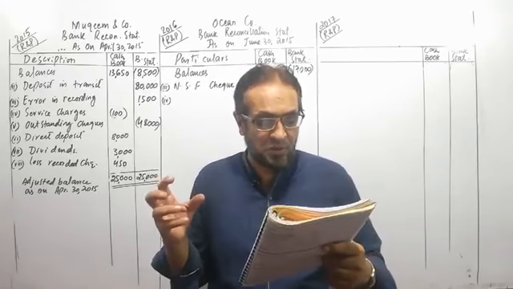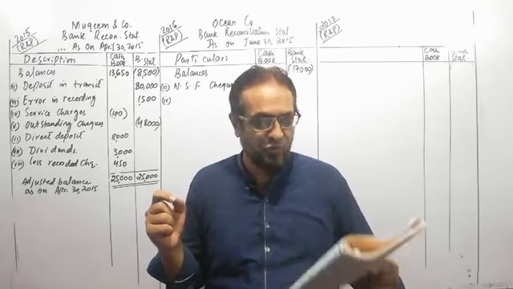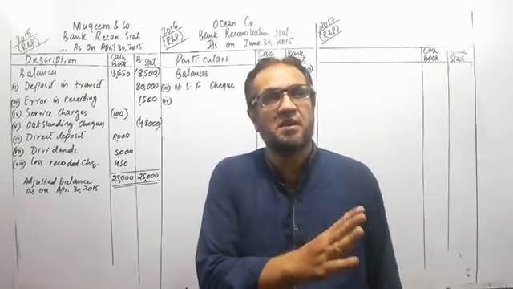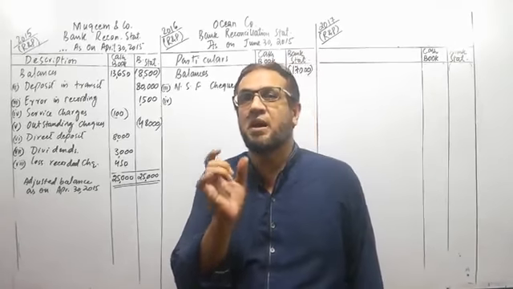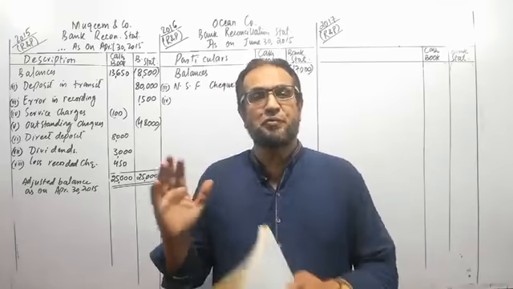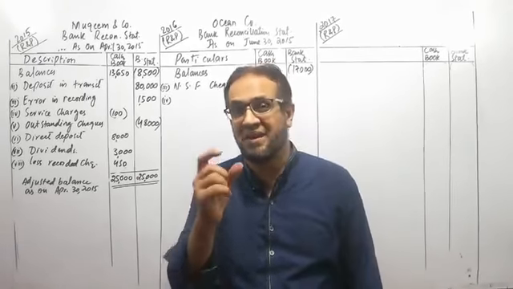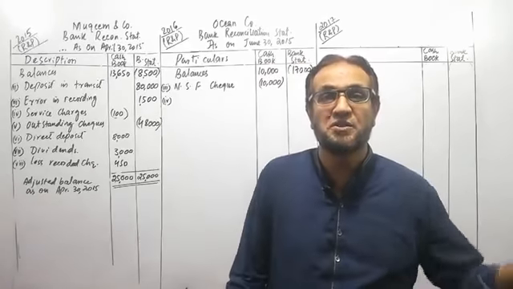We have deposited a total of 40,000 in checks. Out of that 40,000, 24,000 were cleared, meaning their amount has been received in the bank statement. We will search out the uncleared amount. Out of the 40,000 total amount, 24,000 have been cleared. So the remaining 16,000 is uncleared in the bank.